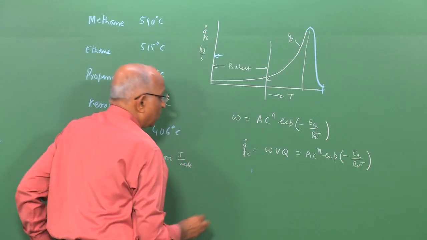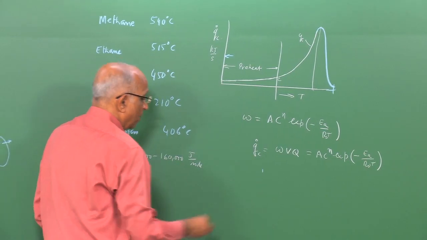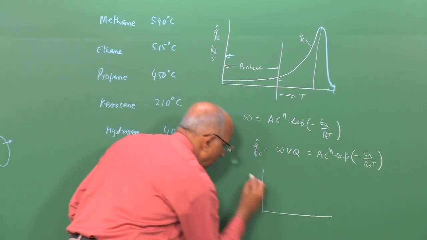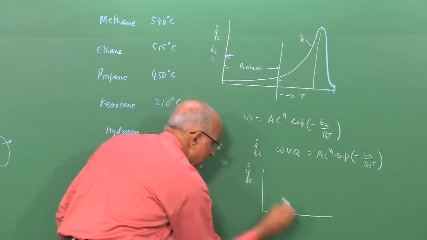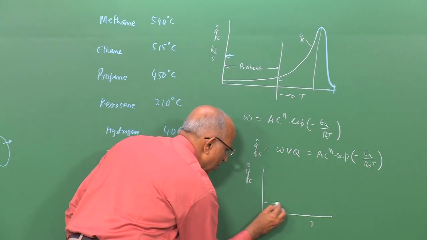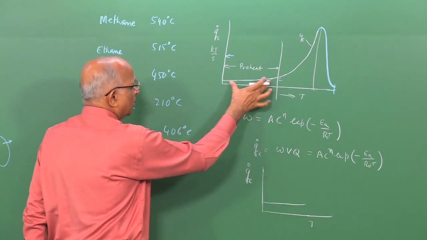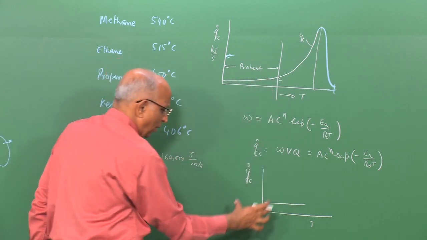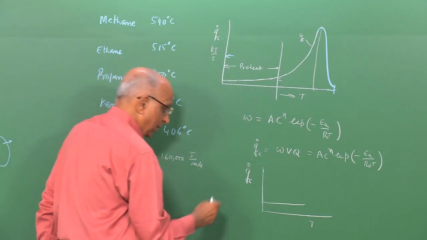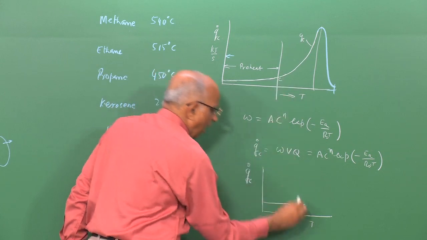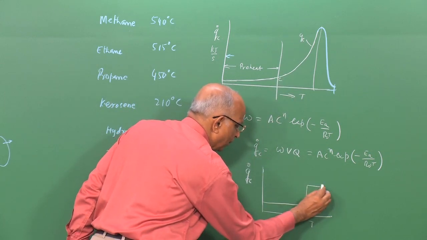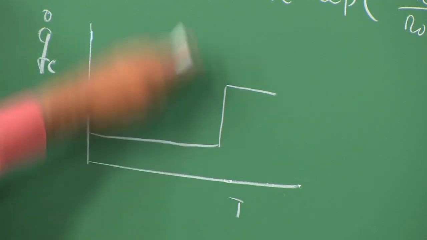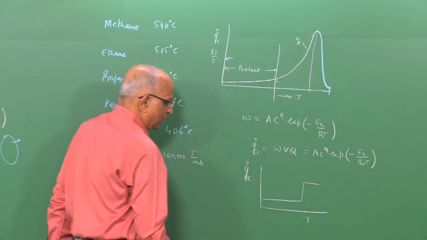I can now replot this reaction, saying my Q dot C as a function of temperature is almost something like, in some phase the temperature is not changing at all. I will go through it tomorrow or in the next lecture, and then after some time I have a step increase, and this corresponds to the rapidly increasing phase.